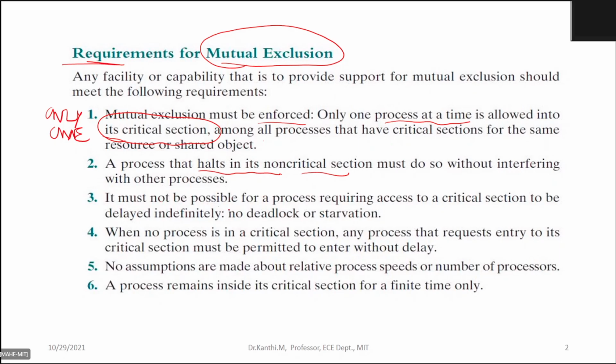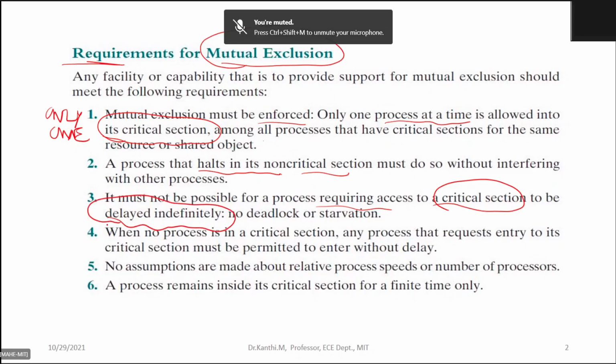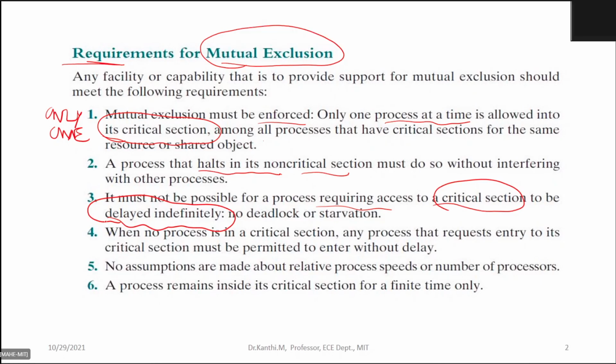It must not be possible for a process requiring access to the critical section to be delayed indefinitely. So that means I don't want to have deadlock or starvation. Starvation is when I just keep on waiting and don't get any chance for execution.